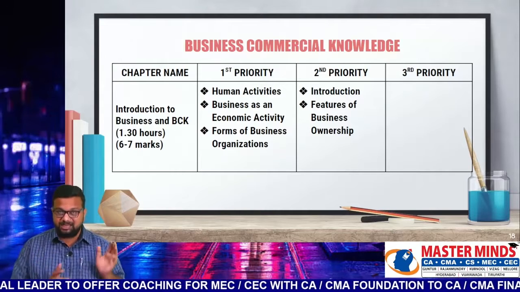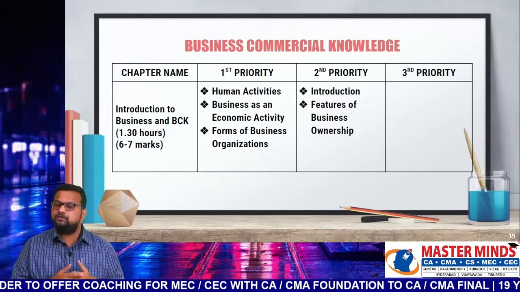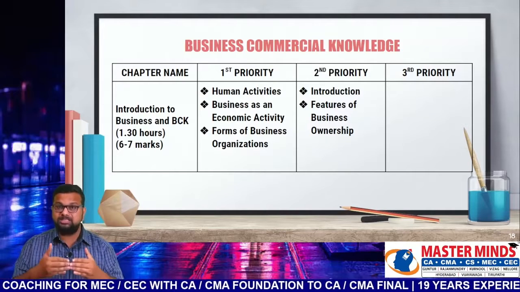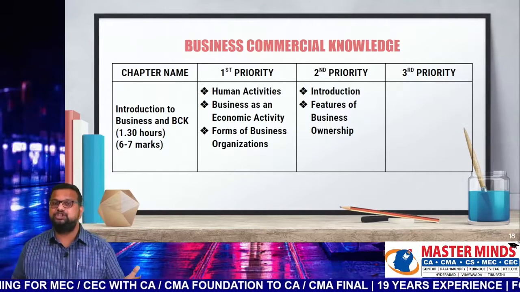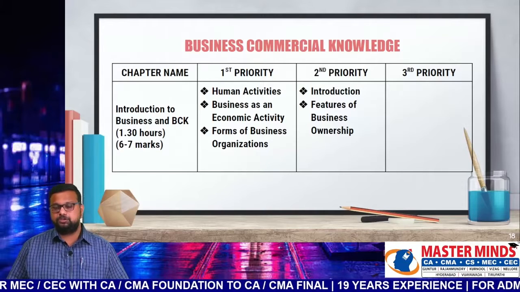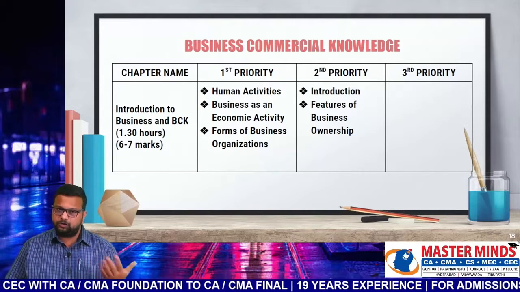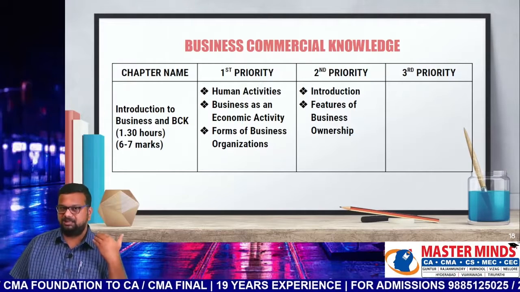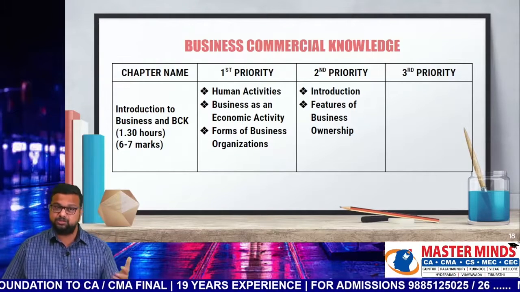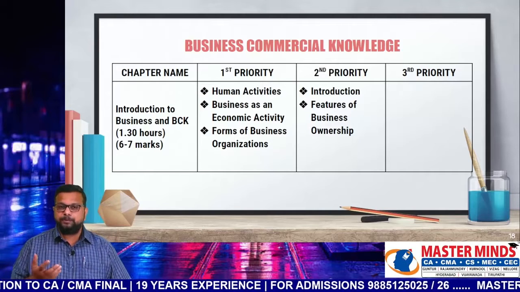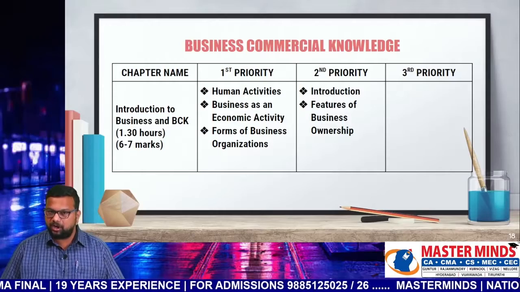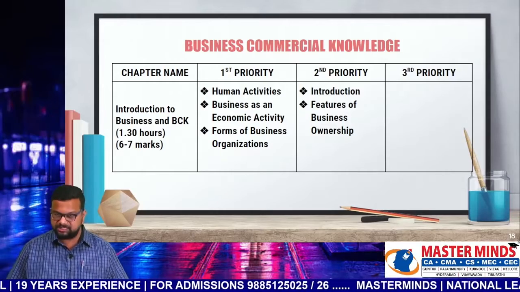Do remember one thing: in the recent 2 or 3 attempts, what we have seen is that ICAI is giving equal weightage to all the chapters in business and commercial knowledge. It's up to you if you want to follow this or otherwise. But what we feel is that the first chapter is a very easy chapter to revise, so start with this chapter. The first priority items are human activities, business as an economic activity, and forms of business organization. Second priority: introduction and features of business ownership.